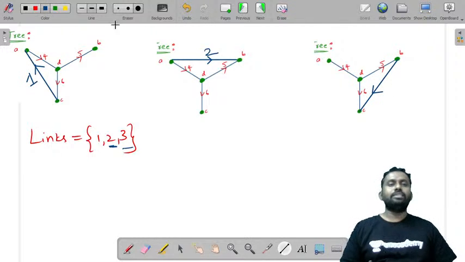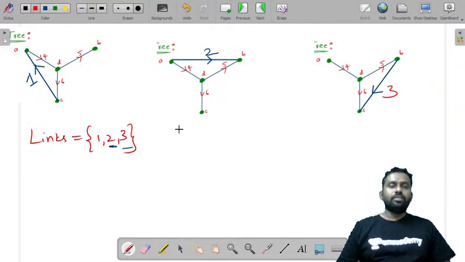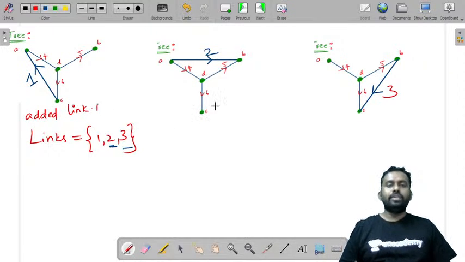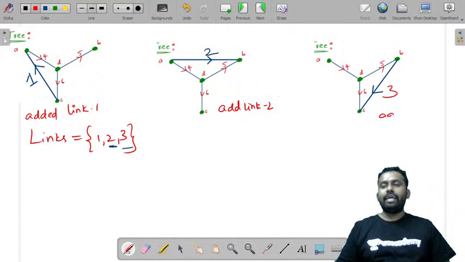This is the direction. So what is this value? 3. So here we have added link 1. Here add link 2. Here add link 3. We have done this.